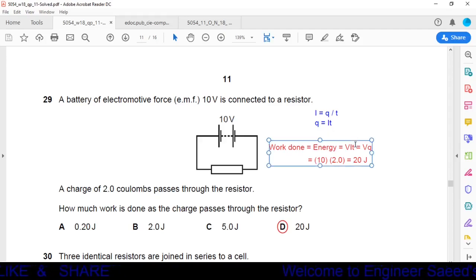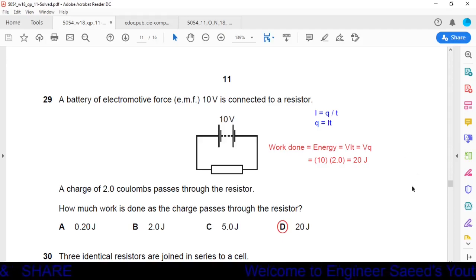Now here in this formula, in place of I into T, we can replace I into T by Q, so we can write energy is equal to V into Q. Now we have voltage 10 volt and also we have charge 2 coulomb. So 10 multiplied by 2, it will be 20 joules, and it is given in the option D. So option D is the correct answer.